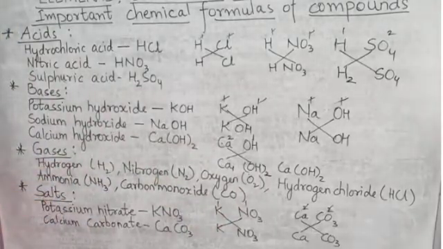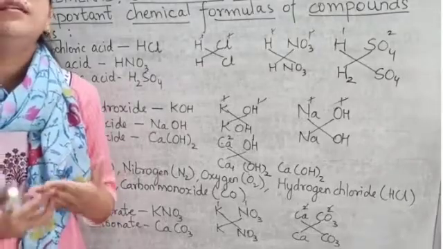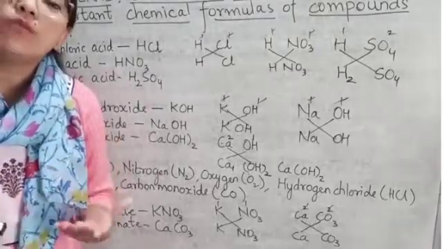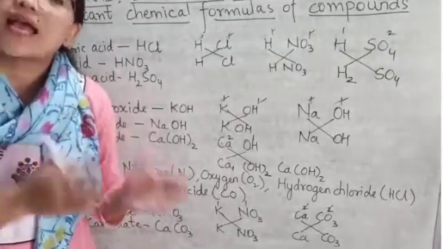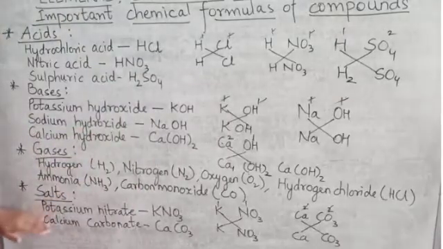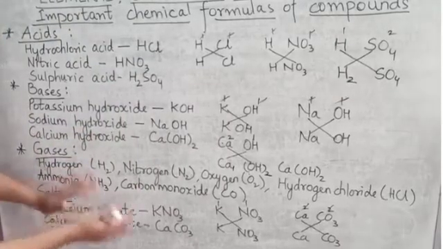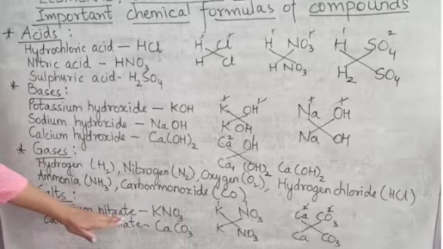Then comes salts. Now what are salts? Salts are chemicals which are formed by the chemical reaction of an acid with a base. Now let us see the chemical formulas of some salts. The first one is potassium nitrate.